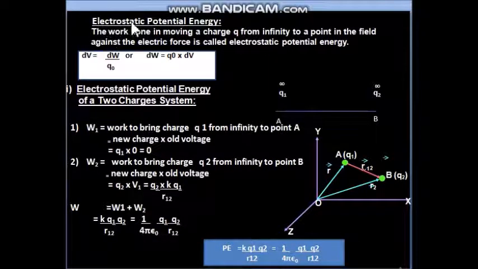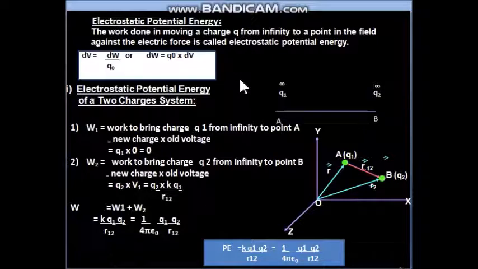Now here the word electrostatic is also attached. Let us combine the two words now. Electro means charge, static means stationary, and potential energy. That means here we are going to understand the potential energy related to the system of stationary charges. So whenever we have a system of two charges or three or four charges, and the charges are maintaining a distance from each other or maintaining a configuration, then whatever energy is stored in the system, that is electrostatic potential energy.